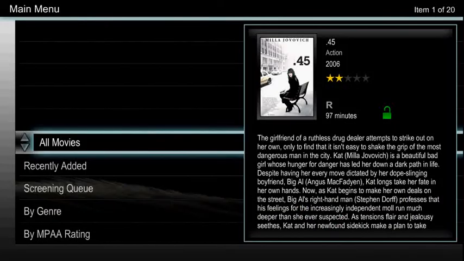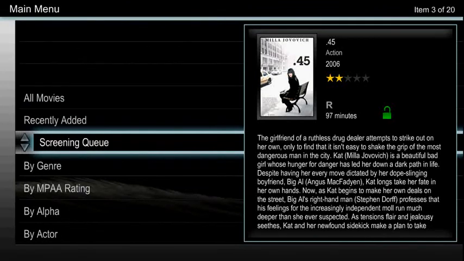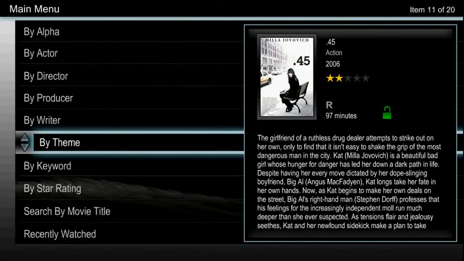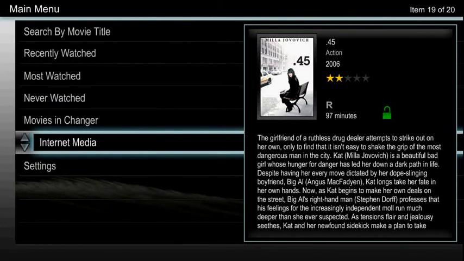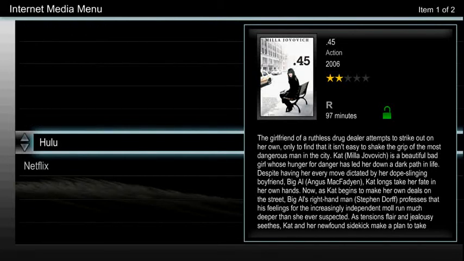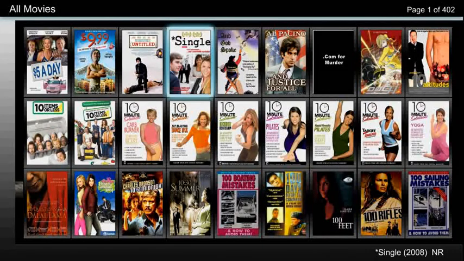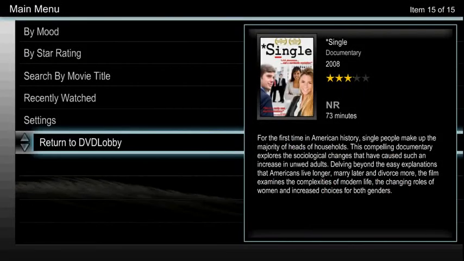Let's go back. Let's scroll down to Internet Media. Press OK and you will see the selections for Hulu and Netflix. Scroll down and select Netflix. Netflix works in the same manner as your movie collection. To go back, press the back button and select Return to DVDLobby.